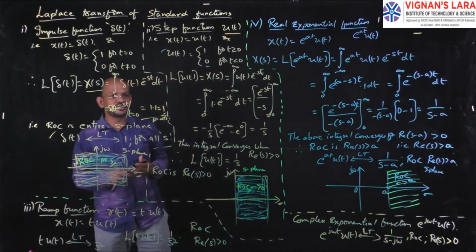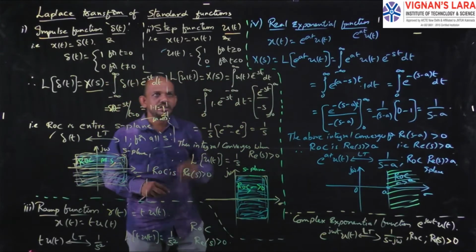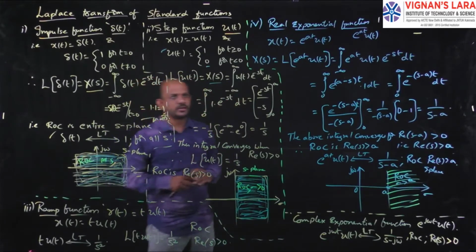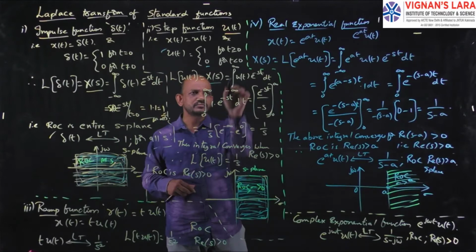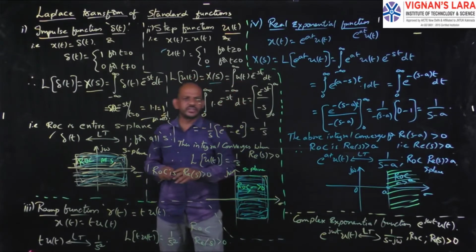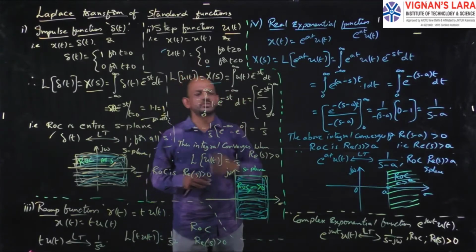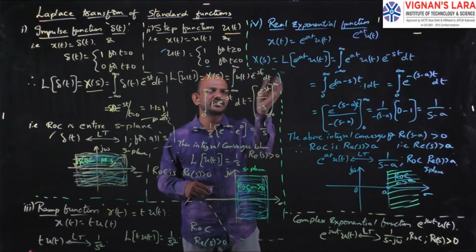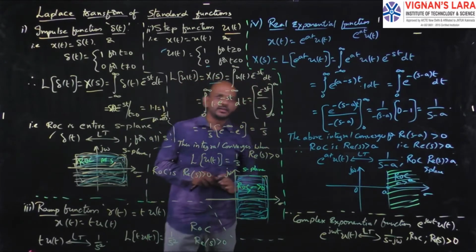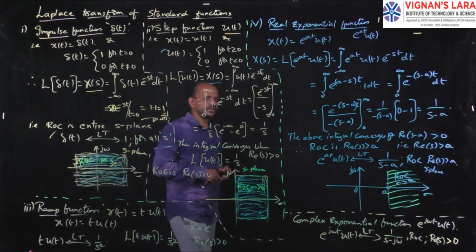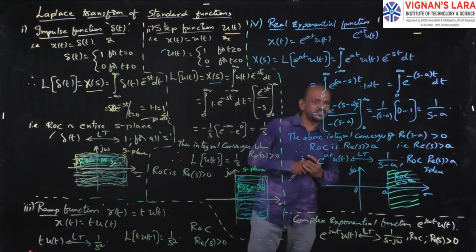Okay. Now I have to consider the input signal x(t) as u(t). So for the Laplace transform of u(t), I am considering the Laplace transform as X(s). X(s) will be equal to the integral of x(t), that is u(t), because here x(t) is nothing but u(t), into e^(-st) dt, and the limits are from minus infinity to plus infinity.